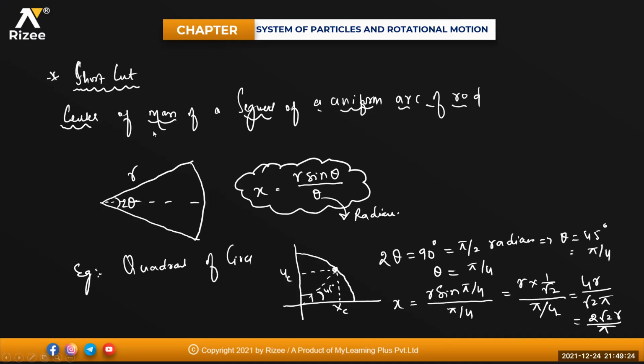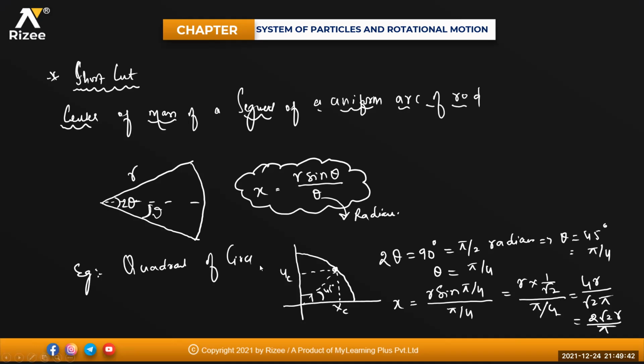We are making one shortcut, beta. Center of mass for the segment of a uniform arc of a rod: if I'm taking any arc of a rod, x is equal to r sine theta divided by theta. This theta is the angle bisector. Let's say in this one the total angle is 2 theta, so this angle will be equal to theta.